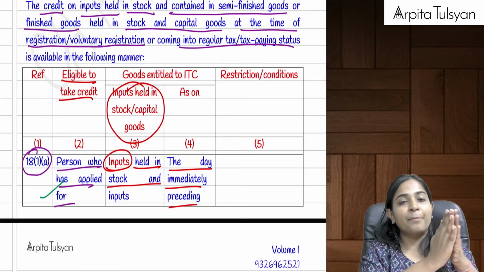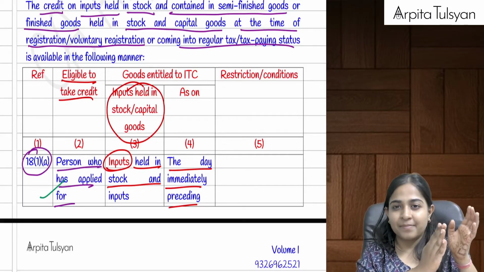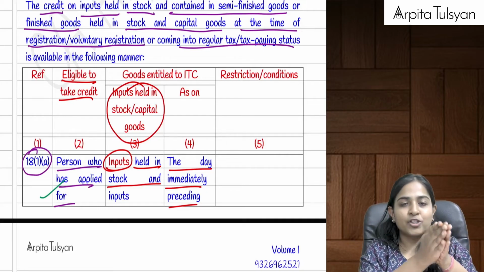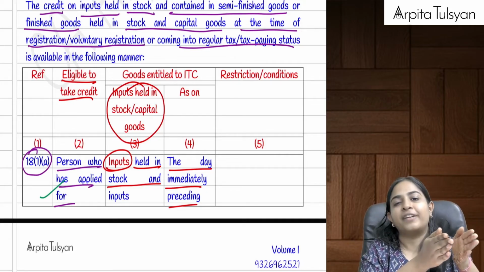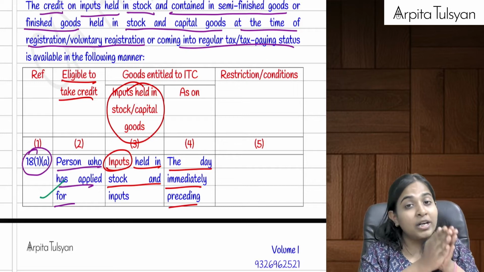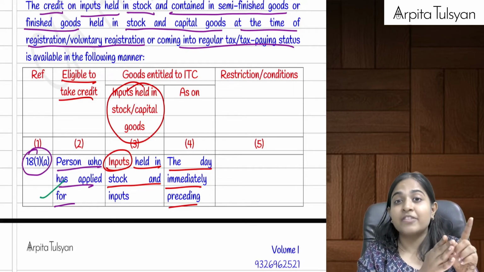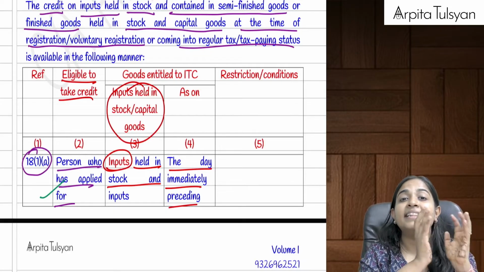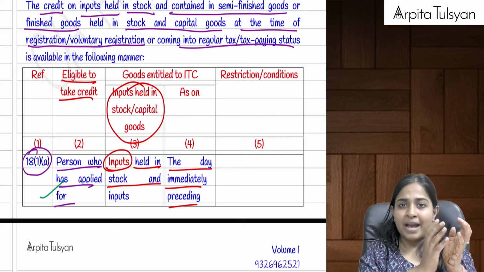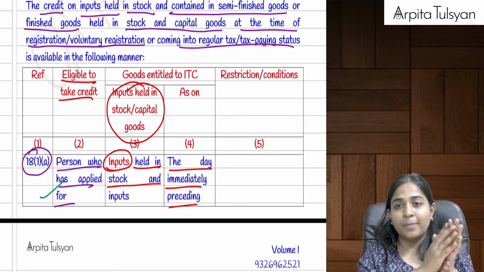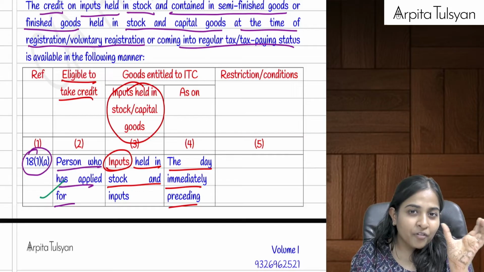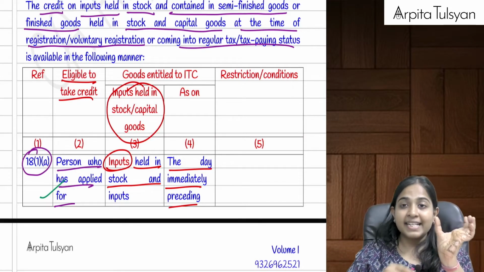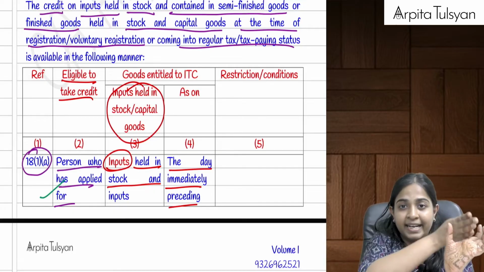So now I would have done some purchases before this on which ITC was not taken because earlier I was unregistered. So the government says, okay, whatever stock you have on the preceding day of registration, only inputs, not services, not capital goods, only your ITC contained in the stock. You can be having some raw materials, some finished goods, some WIP, whatever is the amount of ITC contained in that, which was purchased during the last 1 year. ITC as on which day? ITC as on the preceding day of registration.